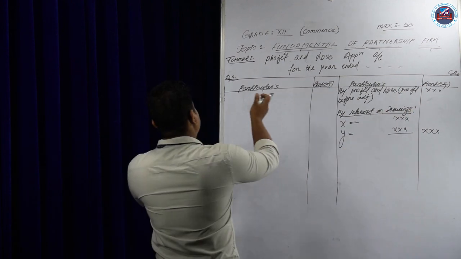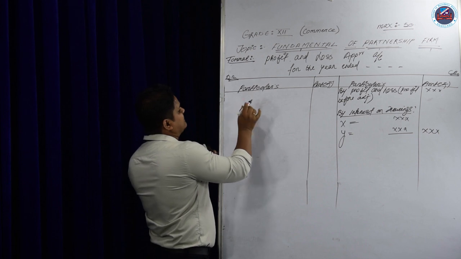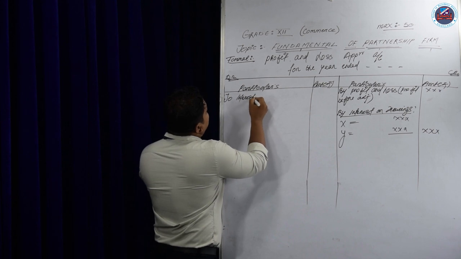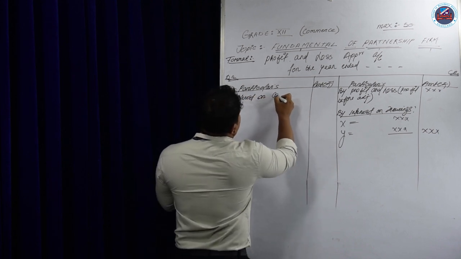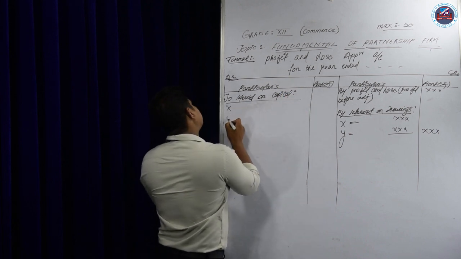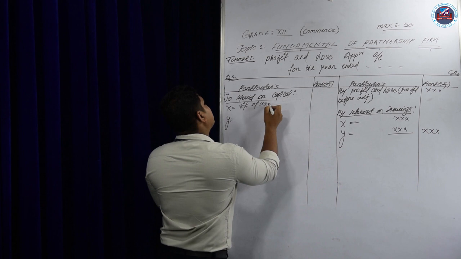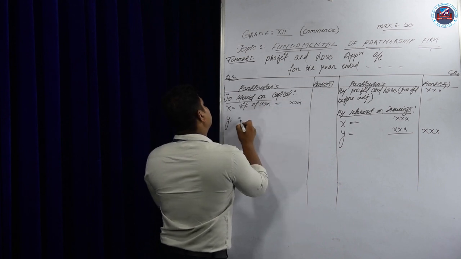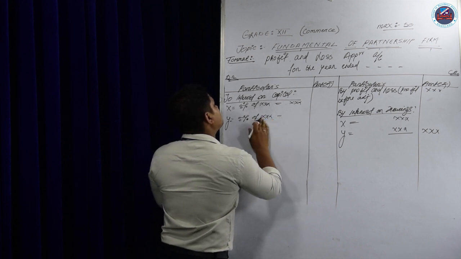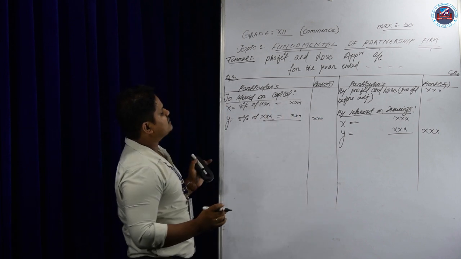Now the firm will give interest, salary, commission to the partners. That is the firm expenses. So first we will come to interest on capital. Suppose there are two partners X and Y. The interest on capital is 5%, as given in the deed. 5% of X we write here. Suppose Y is also the same, 5% of Y, we write here. These two plus, we write the amount here. That is the total interest on capital.